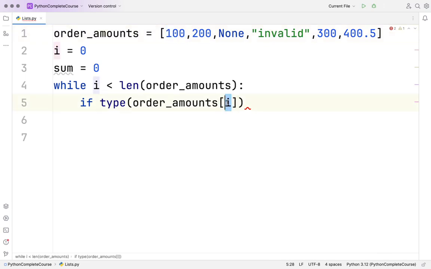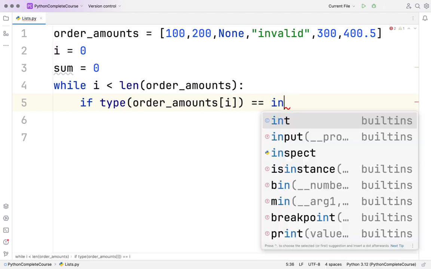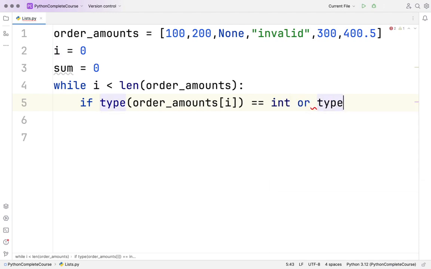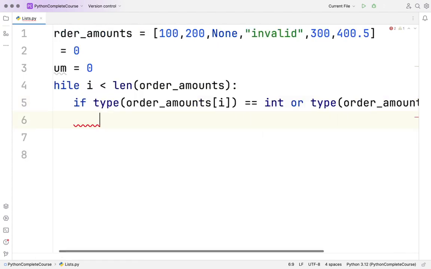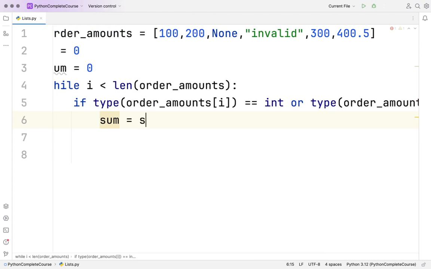So initially it is 0, then 1, then 2. So we can get to know this value like that. So if type of this equal to int, right? Or type of this equal to float. Same thing we are doing. Then what we want to do? Sum equal to sum plus this particular value, right?